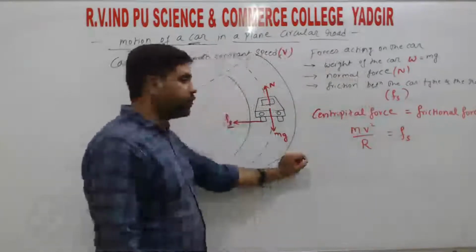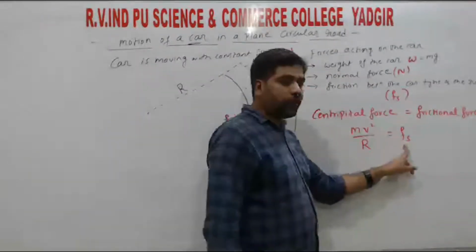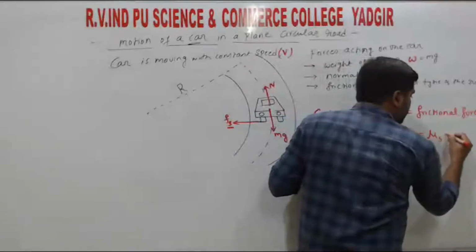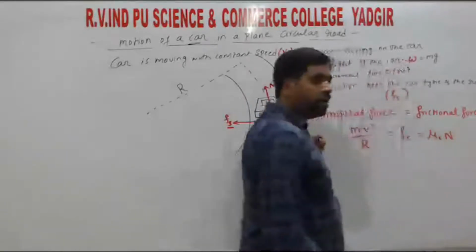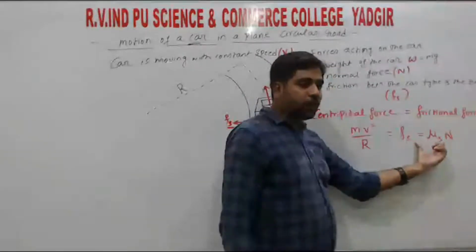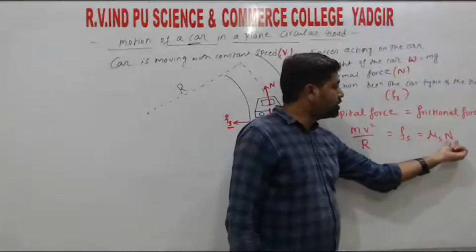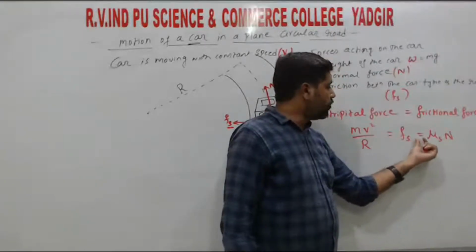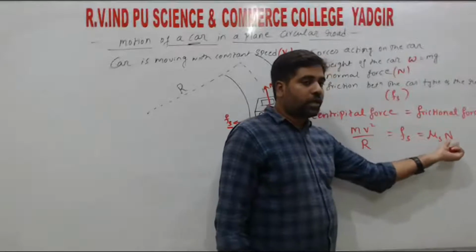Again from the definition of the frictional force, Fs is equal to mu s into N, that is Fs is directly proportional to N, or we can write Fs equals mu s N, right?